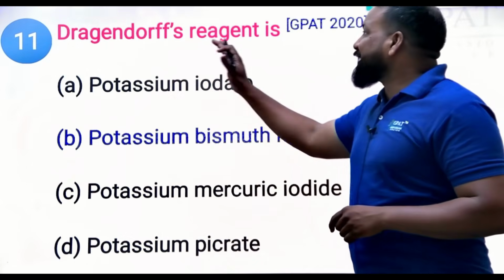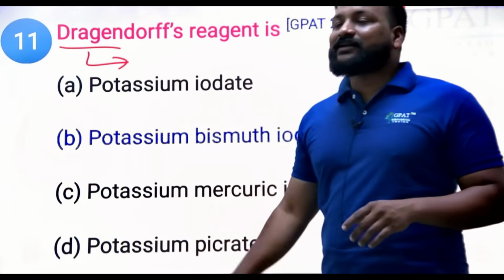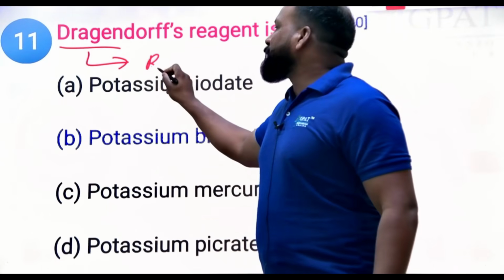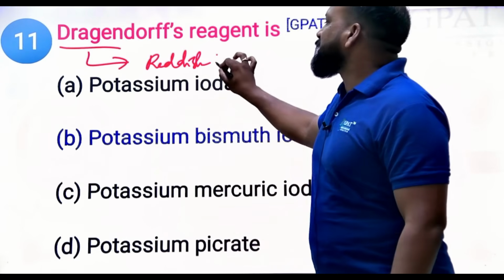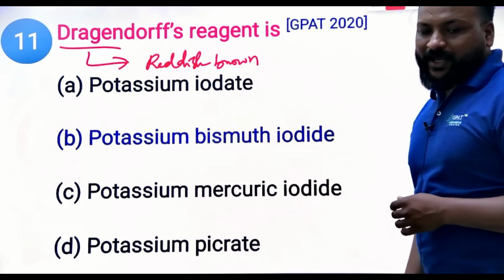Clear? Dragon means indication of danger. Danger is represented in red color. So a reddish brown color is going to be obtained finally.